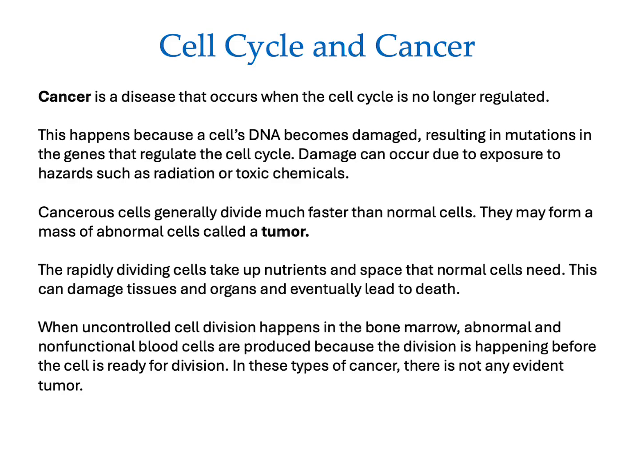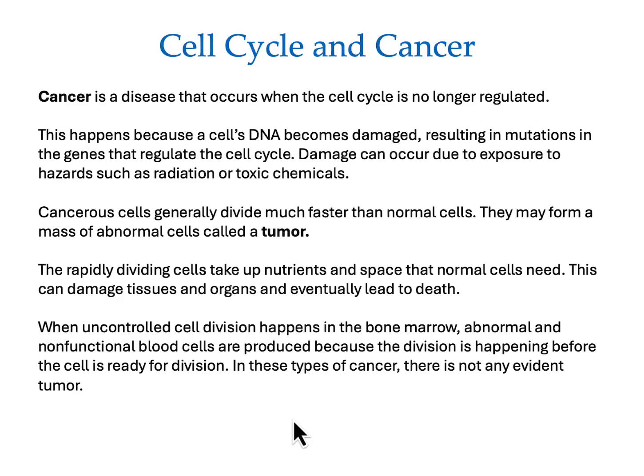Cancer is a disease that occurs when the cell cycle is no longer regulated. This happens because a cell's DNA becomes damaged, resulting in mutations in the genes that regulate the cell cycle. Damage can occur due to exposure to hazards such as radiation or toxic chemicals. Cancerous cells generally divide much faster than normal cells. They may form a mass of abnormal cells called a tumor. The rapidly dividing cells take up nutrients and space that normal cells need. This can damage tissues and organs and eventually lead to death.